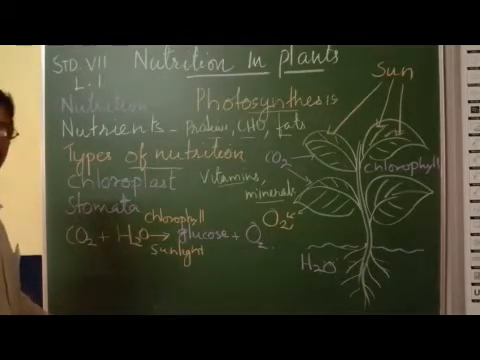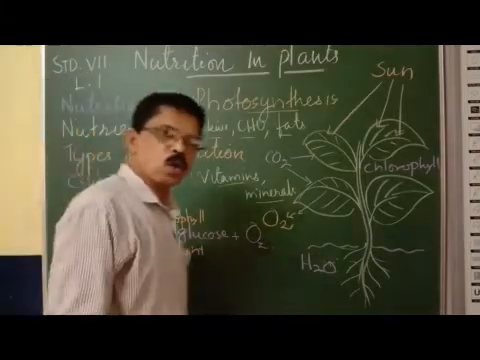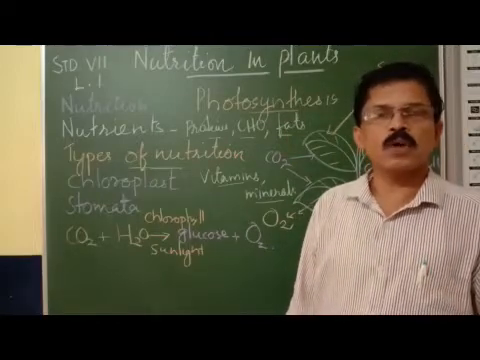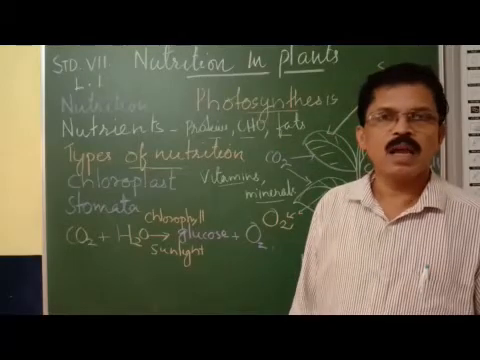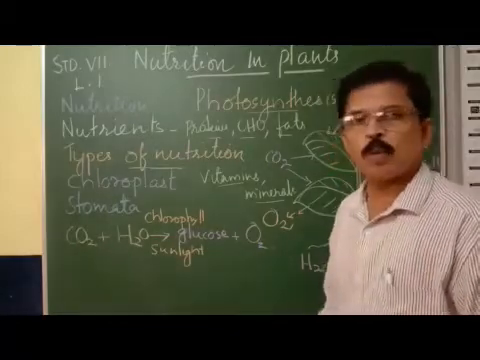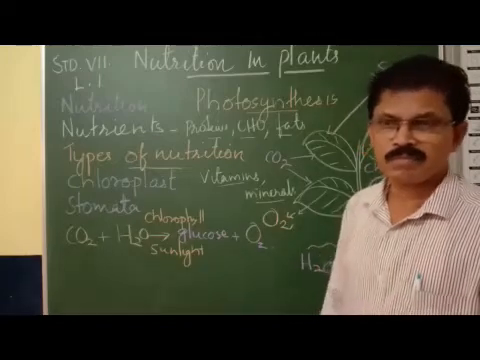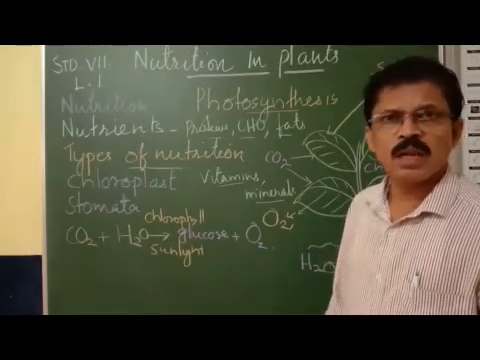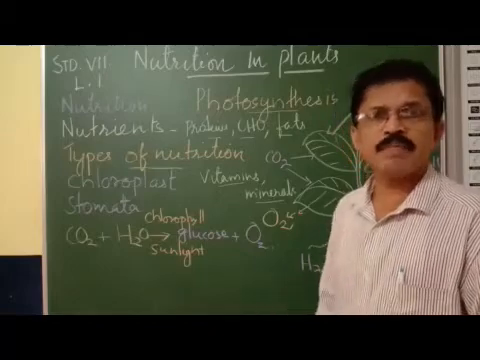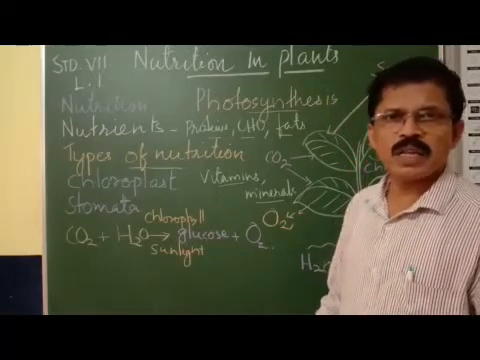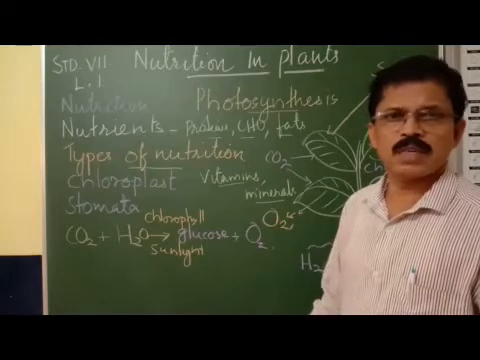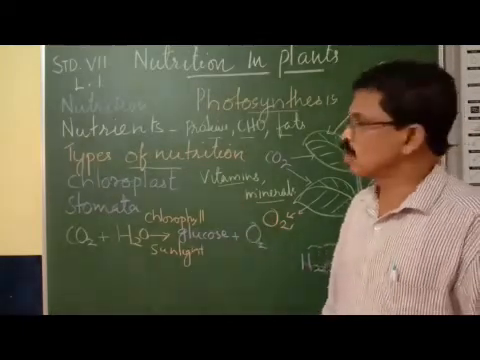Autotrophic nutrition and heterotrophic nutrition. Autotrophic nutrition is the process by which green plants and some bacteria such as cyanobacteria, or blue-green algae, synthesize their own food by using carbon dioxide, sunlight and water in the presence of chlorophyll.